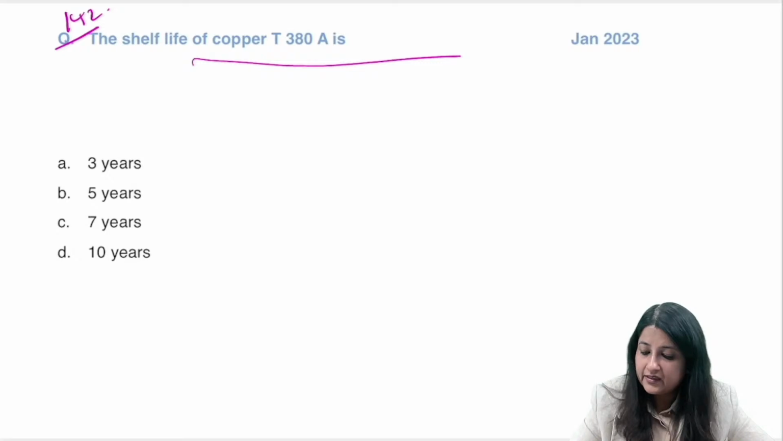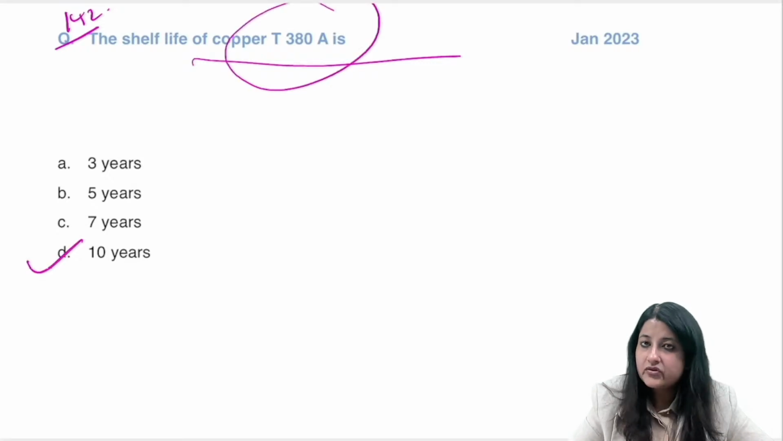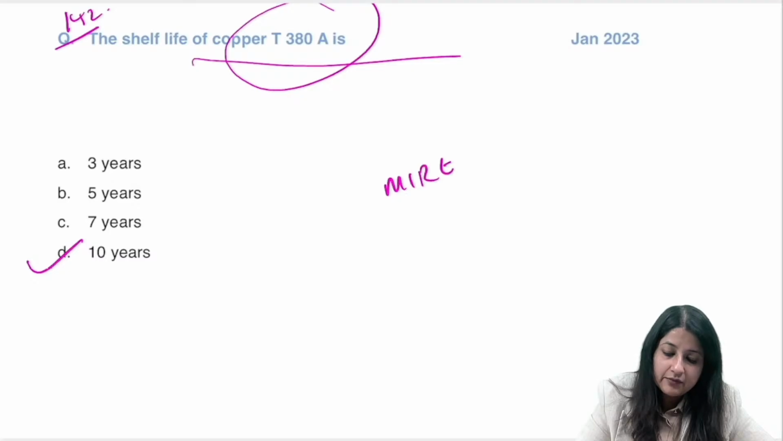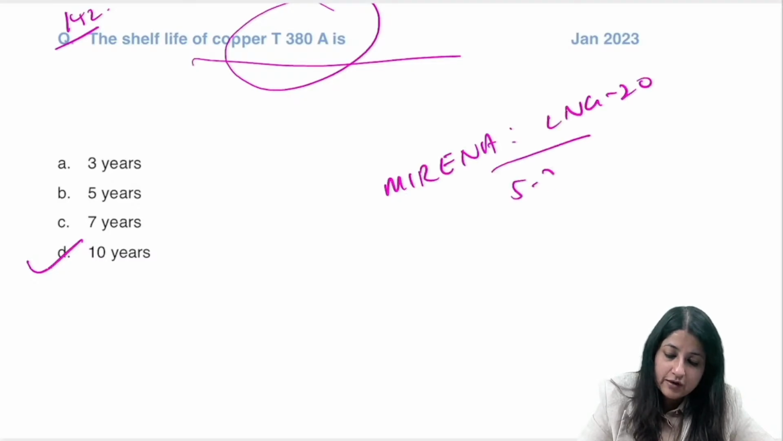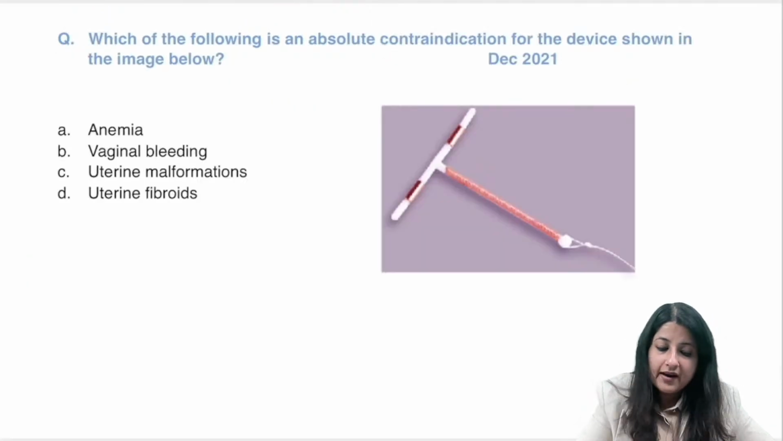Shelf life of copper T 380A. What is the answer over here? 380A. I'll just tell you quickly. 10 years. ठीक है. एक चीज़ याद रखना, Mirena, which is LNG20. Okay. LNG20. उसका shelf life is now up to 7 years. 3rd generation. Okay. All right. 143.